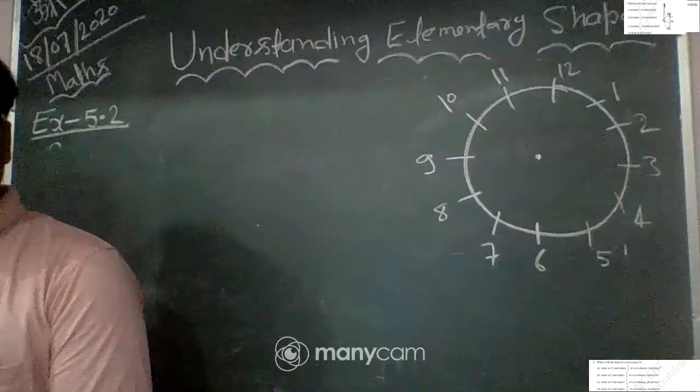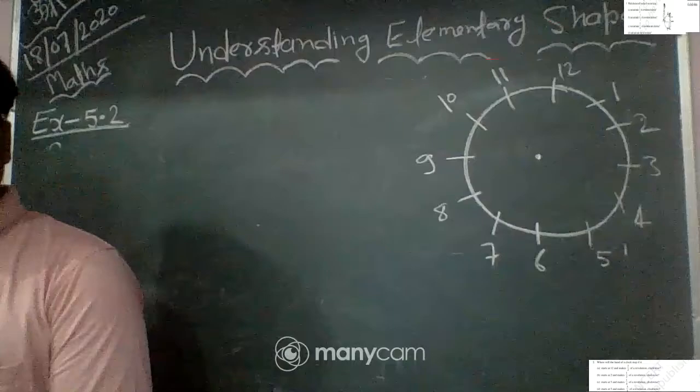The hand of the clock stops at 6. Here you can see in the figure, after a half revolution we start from 12 and reach 6.